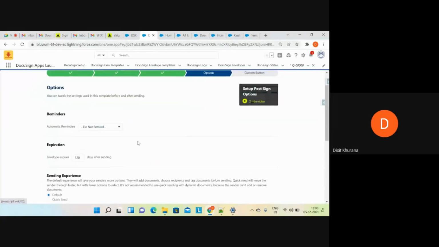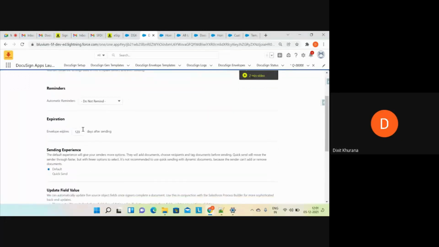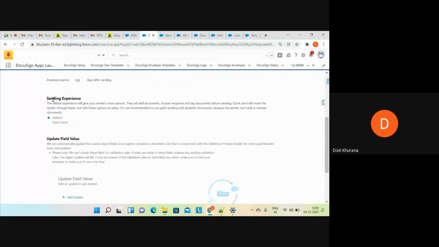Options are basically the same thing. Reminders and expiration I already explained. This is the new thing, sending experience. If you select the quick send experience, then you won't be able to add or remove the documents.